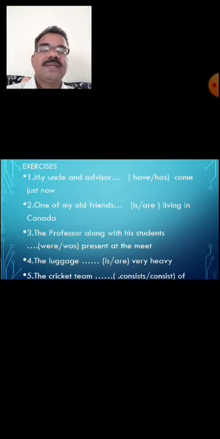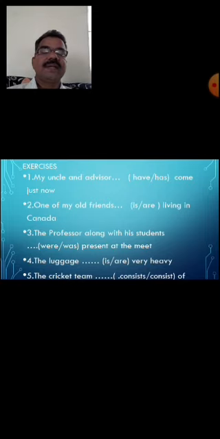What I said, if there is an article before advisor, my uncle and the advisor, it indicates they are two different persons. So, my uncle and the advisor have come just now. One of my old friends is living in Canada. It looks plural, but before that there is one phrase, one of my friends. So one, naturally singular number, so singular verb. One of my old friends is living in Canada.